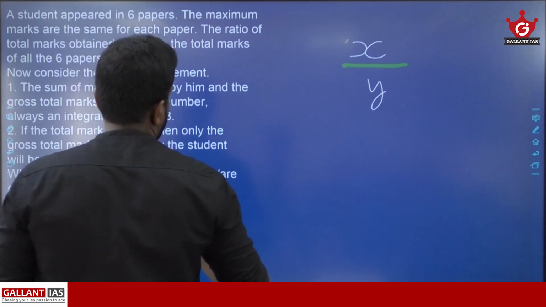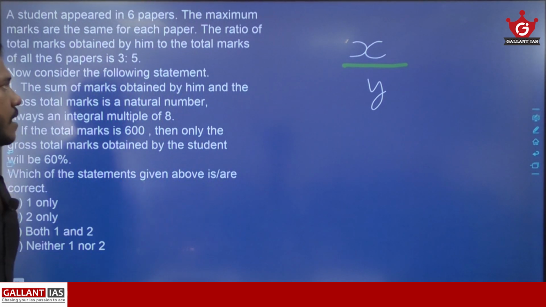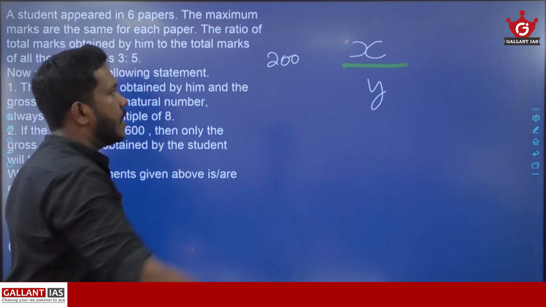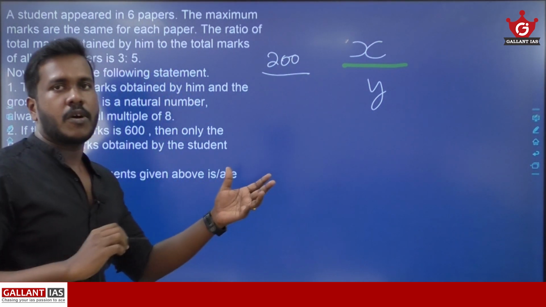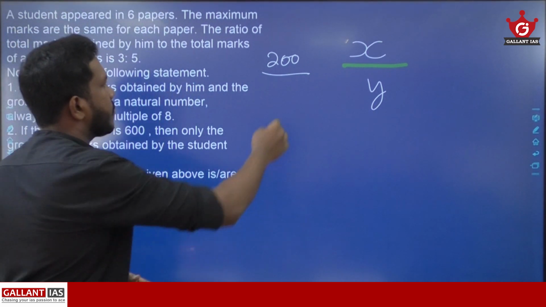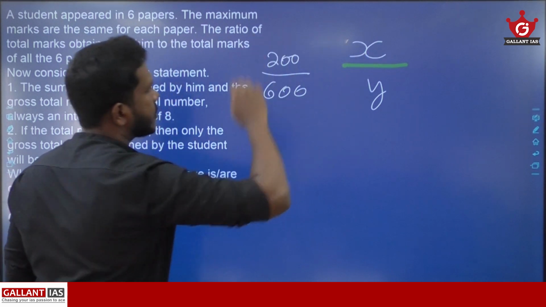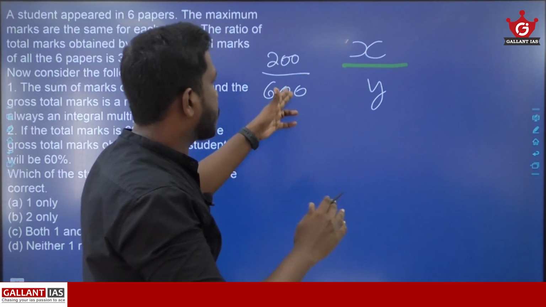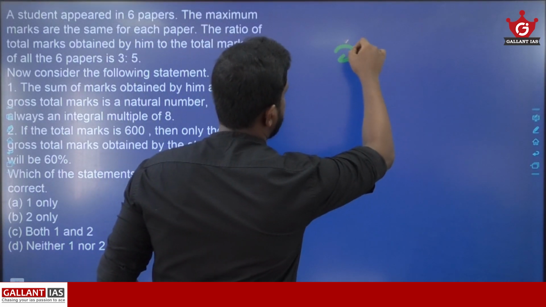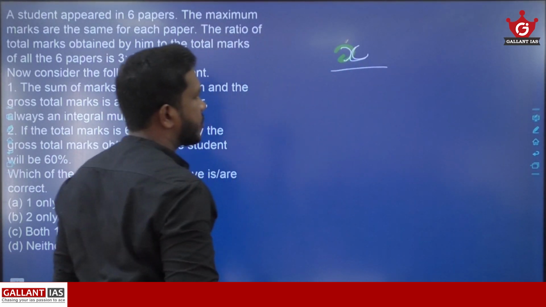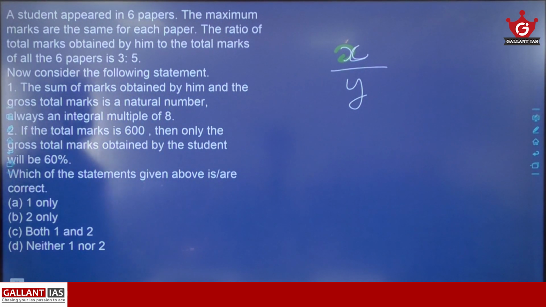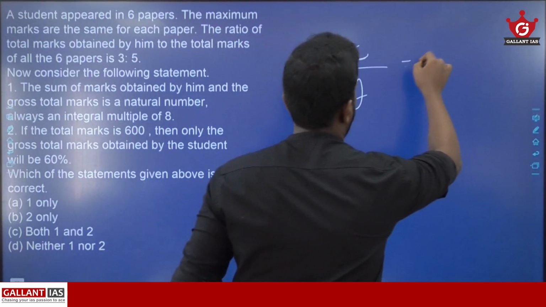If one paper is 100, then for 6 papers the total will be 600. They are saying that X and Y are in the ratio 3:5.